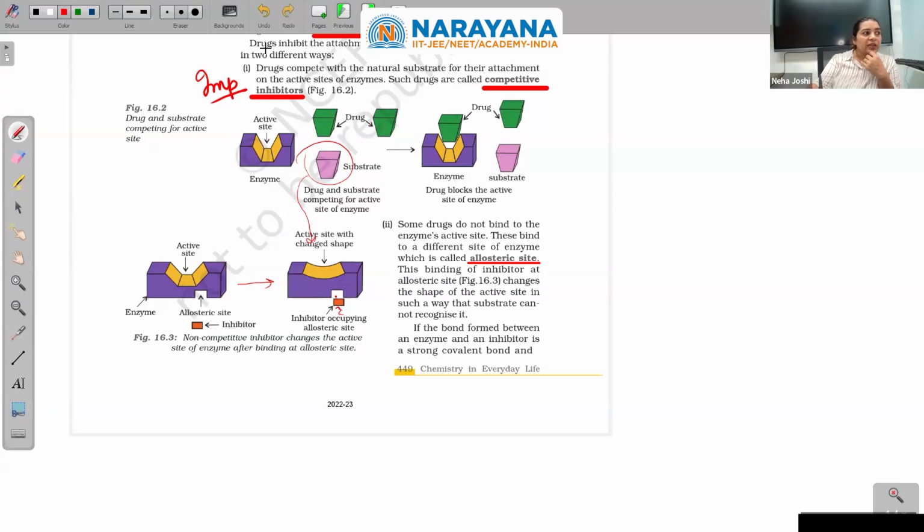So it has ultimately done a similar function, that substrate and enzyme should not come into contact, but the method is different.